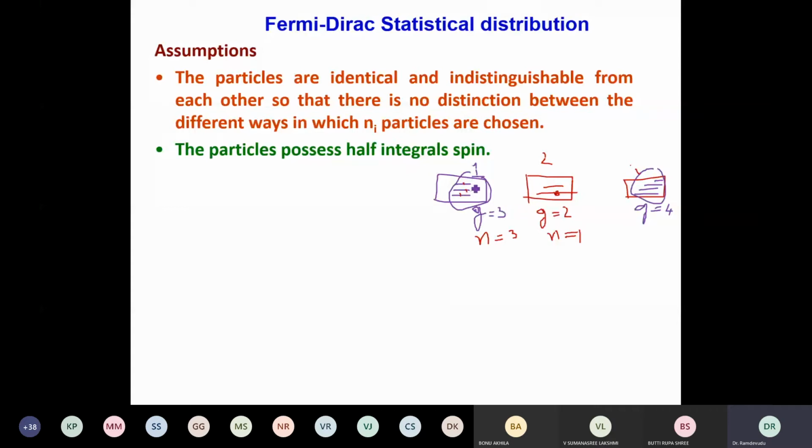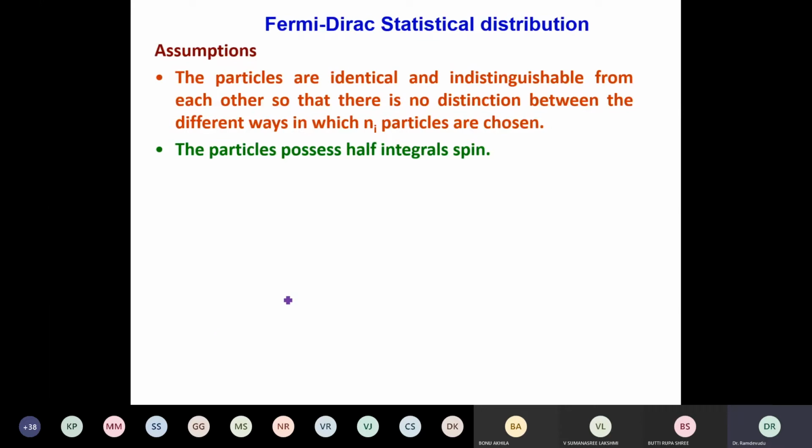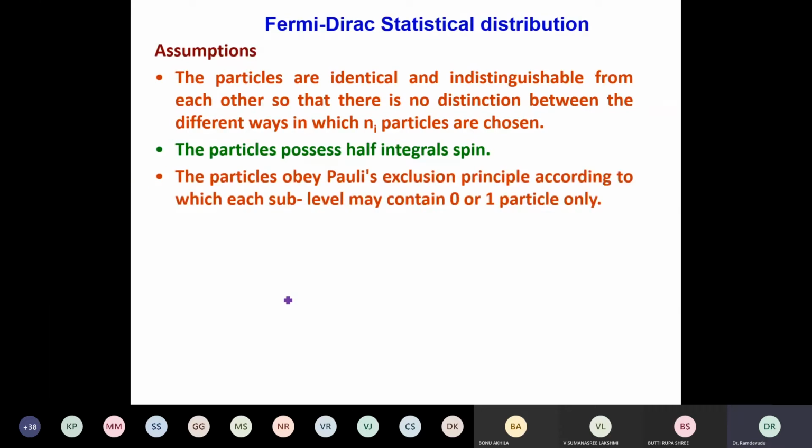So in these available groups, how to keep the particles? Now particles are half integral spin, and according to Fermi-Dirac statistics, as it is obeying Pauli's exclusion principle, you can keep only one particle in this. If I say 2 particles, it means that one electron is up spin, other electron is down spin. They are 2 different states. Likewise you can keep it. So this Fermi-Dirac statistics supposes that it obeys Pauli's exclusion principle. Therefore a sub-level, not level, I'm saying sub-level, may contain either one particle or no particles, that is 0 particle or 1 particle.